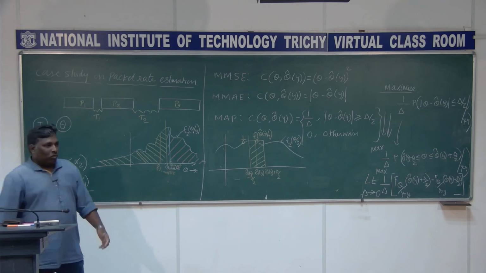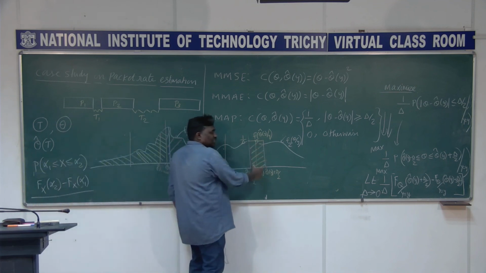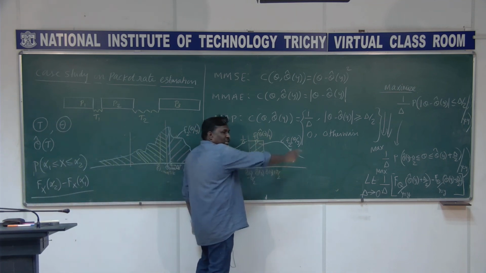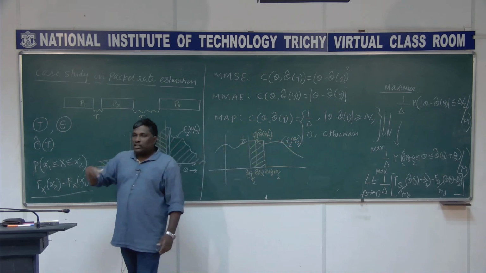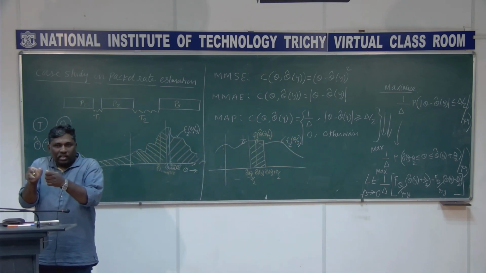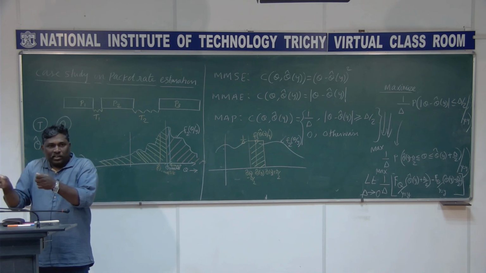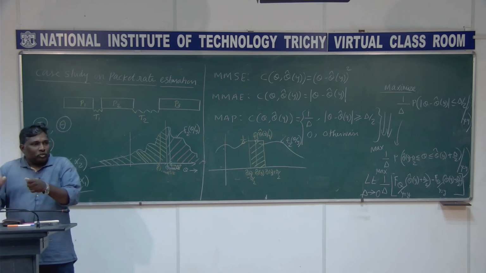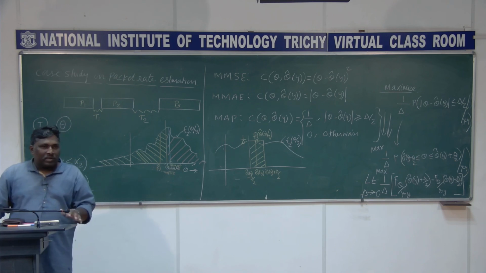What you are really doing is finding out some strip, and you keep sliding it to the left and the right. You slide it like this and find this area, and so on. You stop at the point where you get the maximum area.